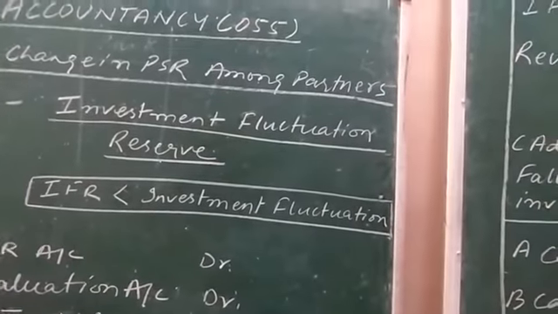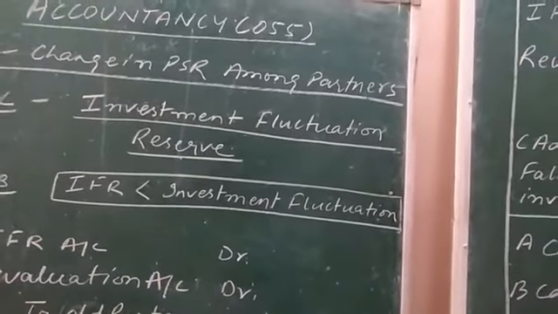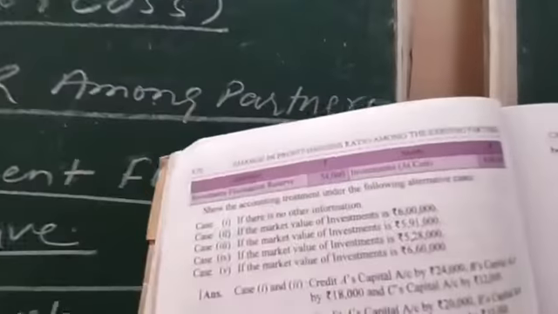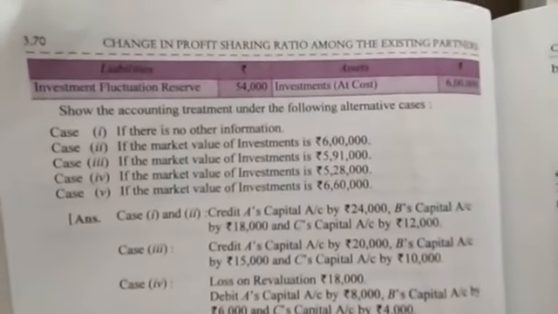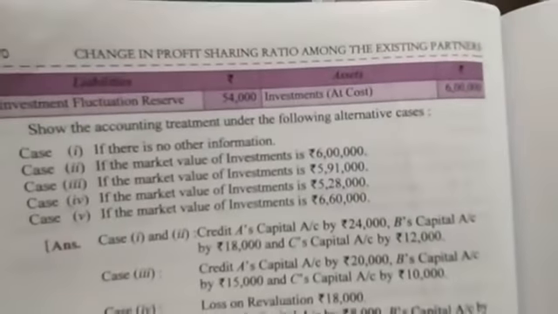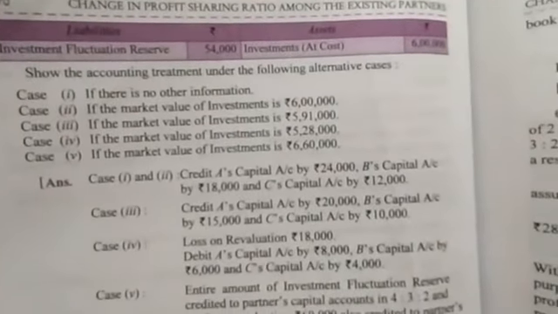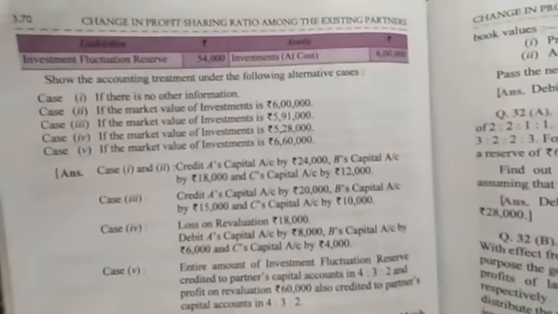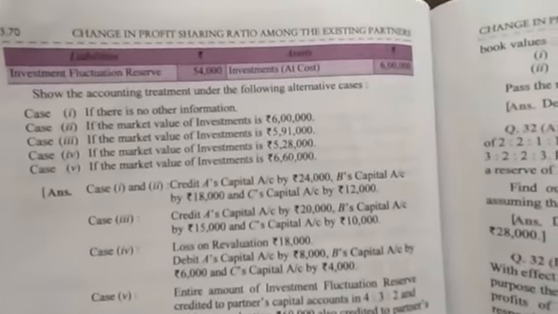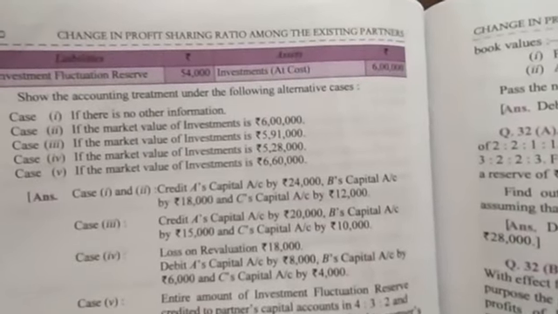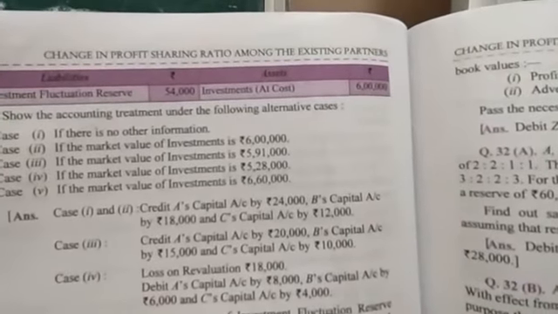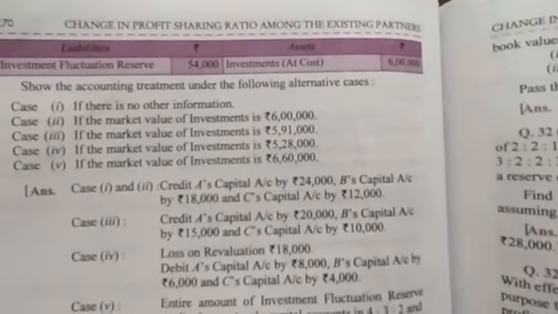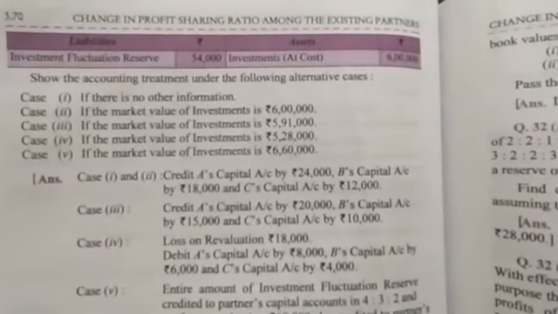Further I am showing you the question. Case number 4 will be explained to you today. Investment fluctuation reserve as appearing on the liability side is 54,000. Investment is 6 lakh rupees. See case number 4: if the market value of investment is 5,28,000 rupees, how much fluctuation is there? How much decrease in the value of investment is there? 6 lakh minus 5,28,000 rupees means 72,000 rupees is the fluctuation amount of investment.